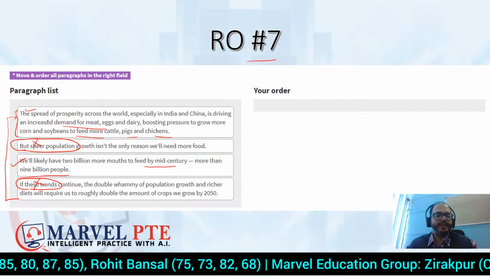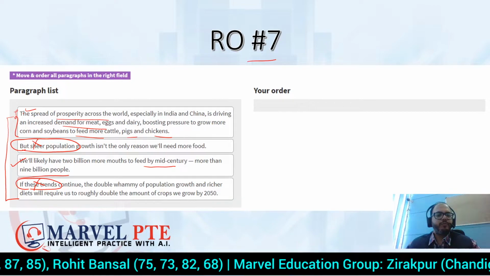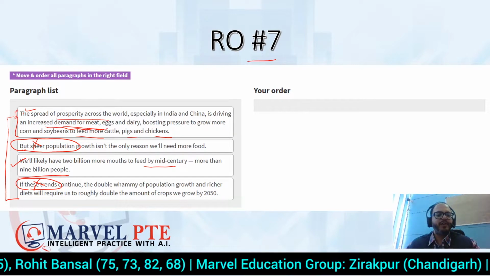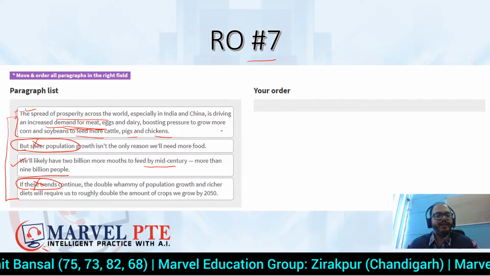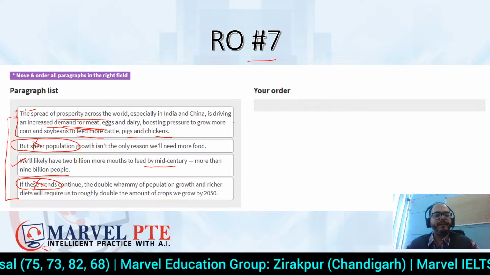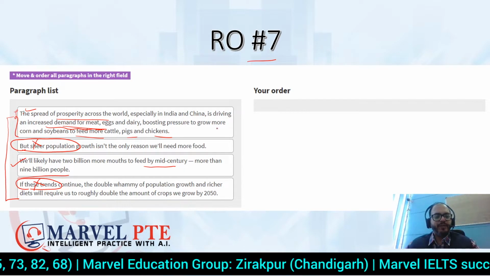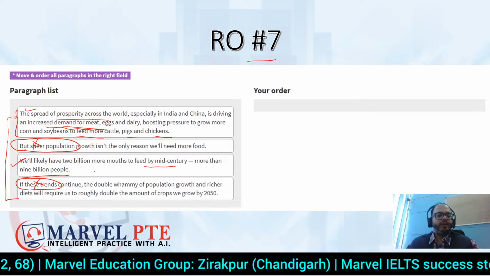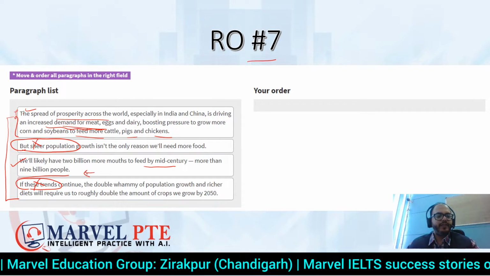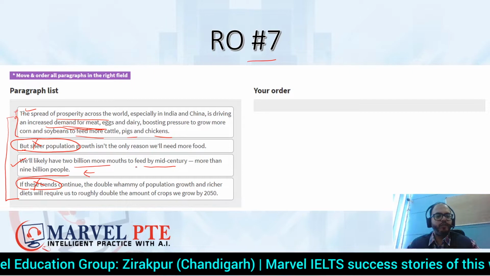But अगर आप ध्यान से देखिए यहाँ पे the spread of prosperity is driving an increased demand, यहाँ पे अगर आप देखो तो ये लग रहा है ये किसी टॉपिक के बारे में ऑलरेडी पहले बात हो चुकी होगी, उसके बाद बात होगी इस लाइन की. So what we have is we have just one independent line remaining. We will likely have 2 billion more mouths to feed.